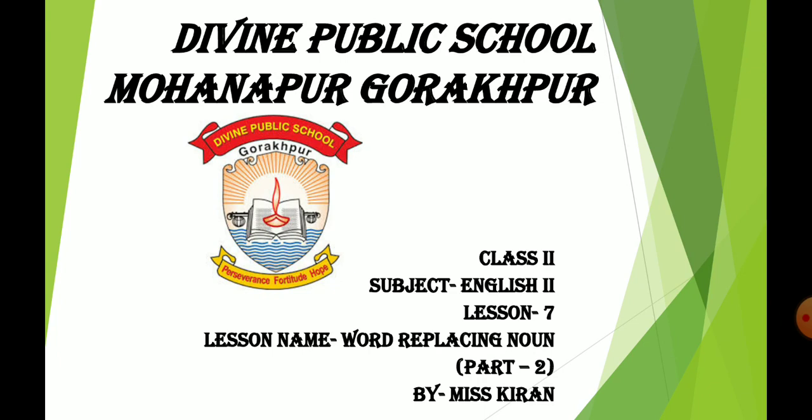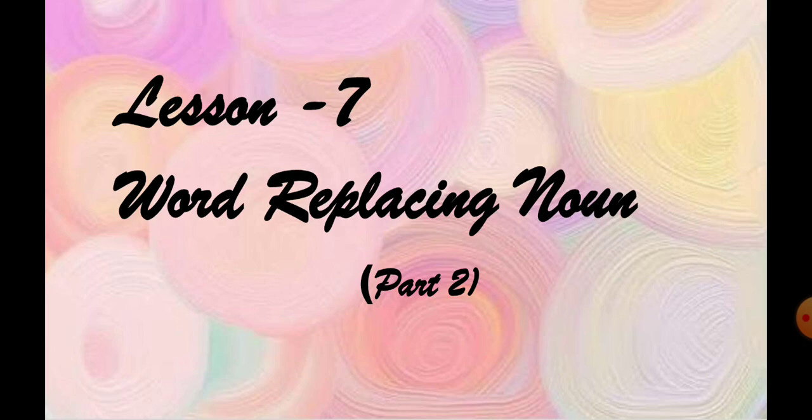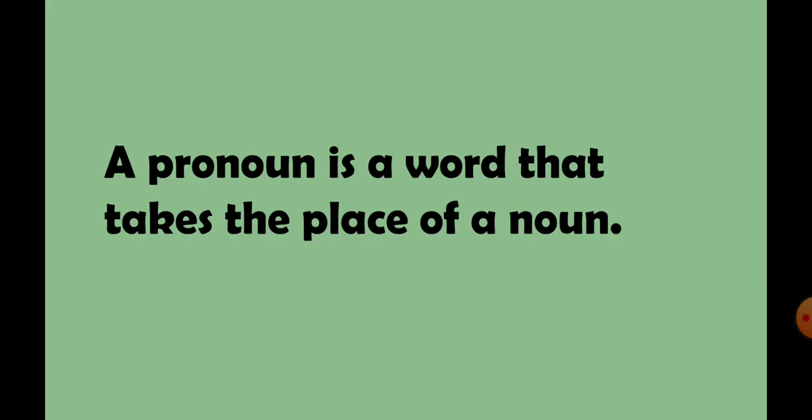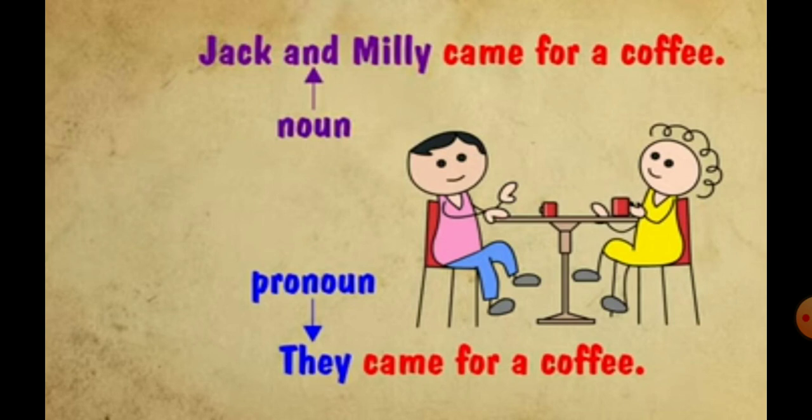In this video, we will continue our lesson number 7, that is word replacing noun. Students, word replacing noun is also known as pronoun. As we have already studied, a pronoun is a word that takes the place of a noun. For example, Jack and Millie came for a coffee. Here, Jack and Millie is a noun, so we can replace Jack and Millie with the pronoun they. They came for a coffee.